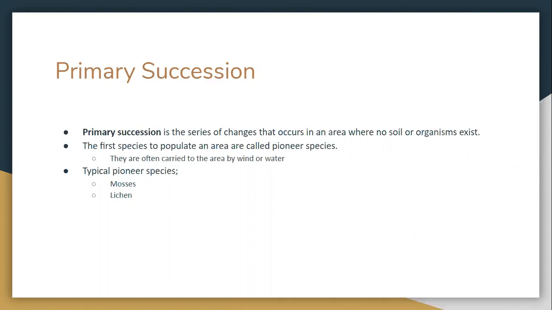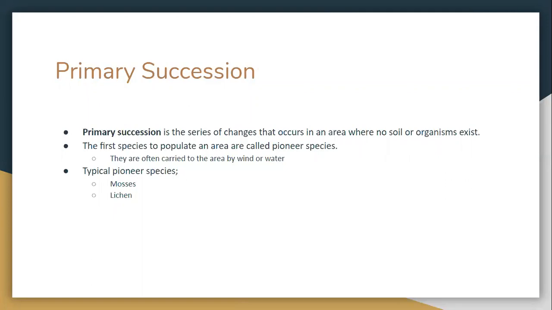So again, we have an undersea volcano eruption, or a new area is coming up because a sheet of ice melts. No organism is already living there because it was uninhabitable. So, the series of changes that occur in an area where no soil or organisms exist is primary succession.